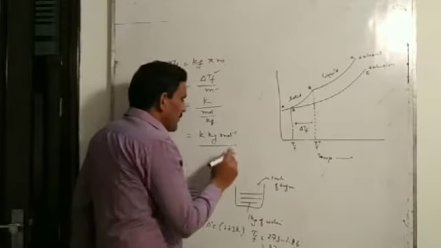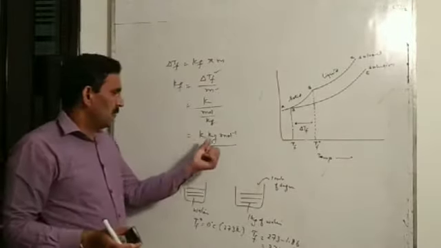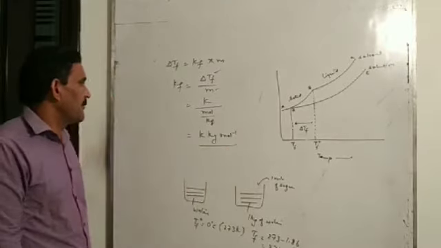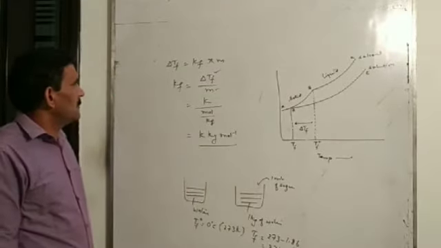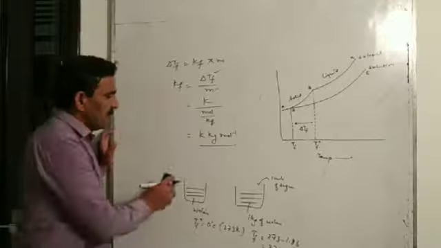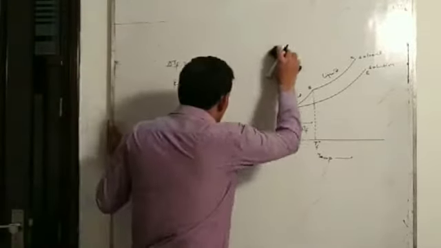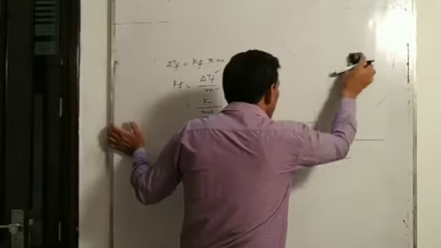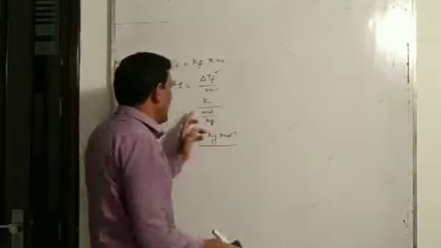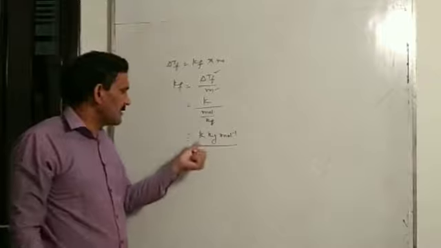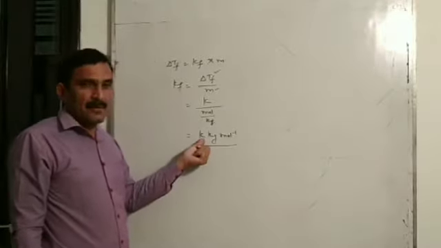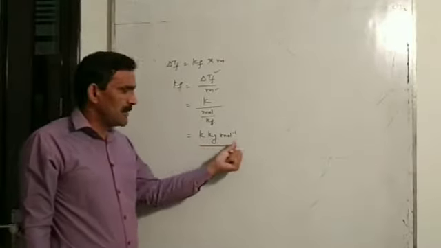This unit is same as unit of Kb. So Kf and Kb both have the same units, and unit is Kelvin kilogram per mole. Or if we take this temperature in degree Celsius, the unit can be written as degree Celsius kilogram per mole.